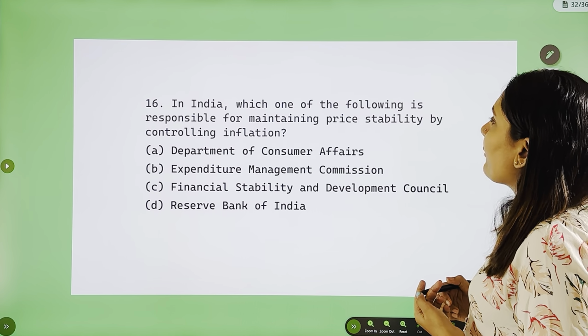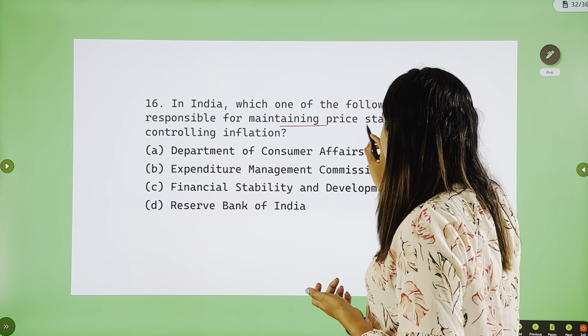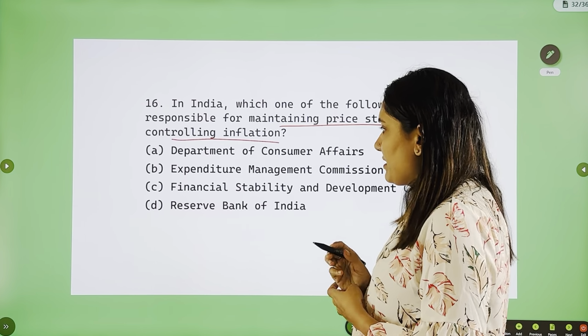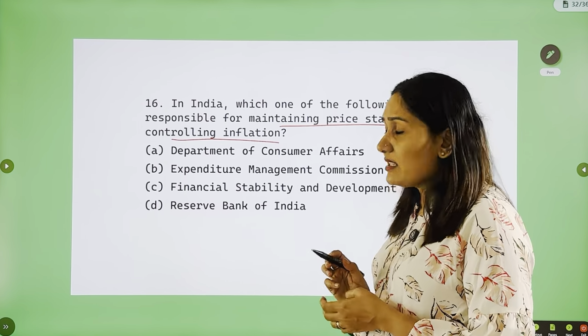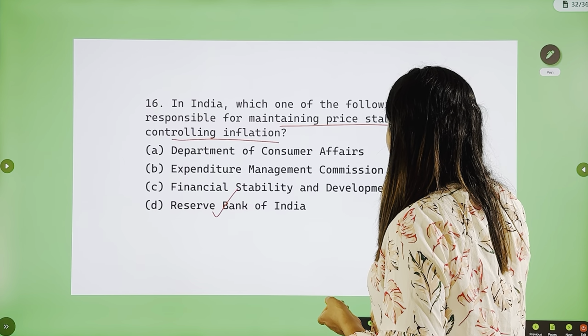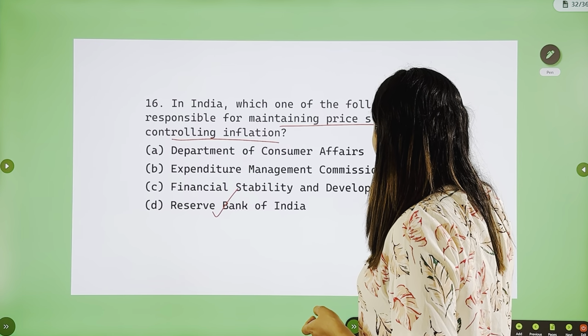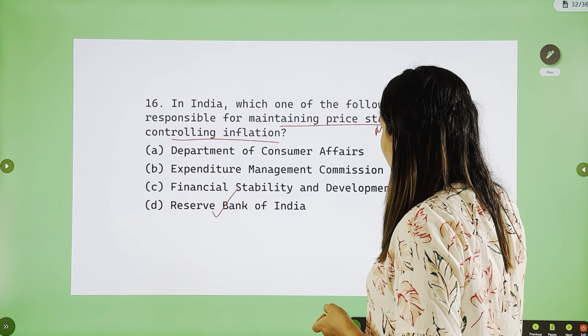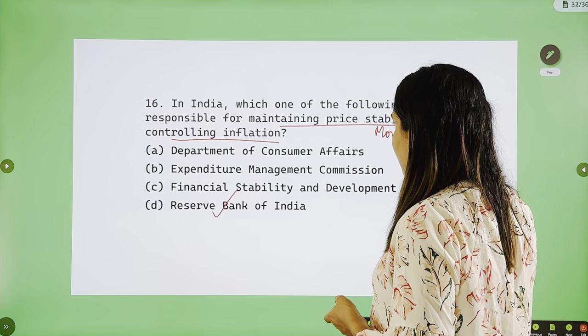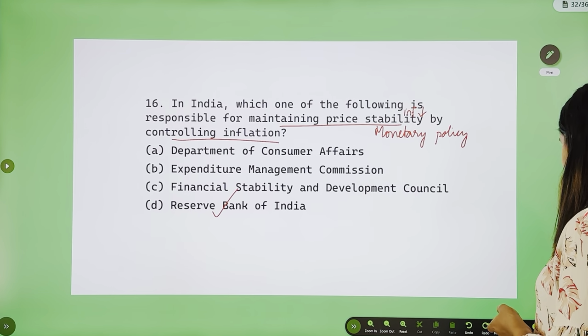In India, which of the following is responsible for maintaining price stability by controlling inflation? This is the function of RBI, that is price stability, that is, a reduction in inflation, and this is done through monetary policy. This is a direct question.